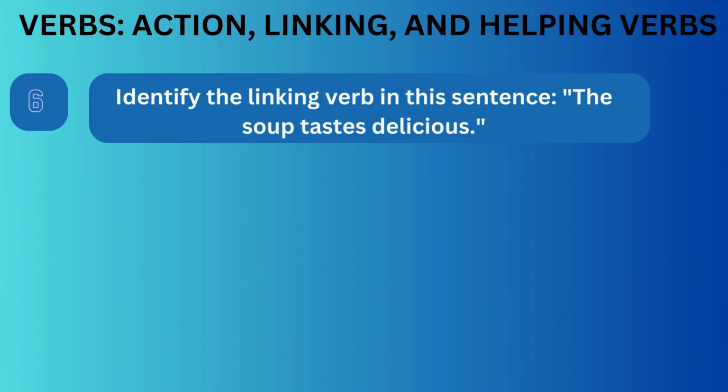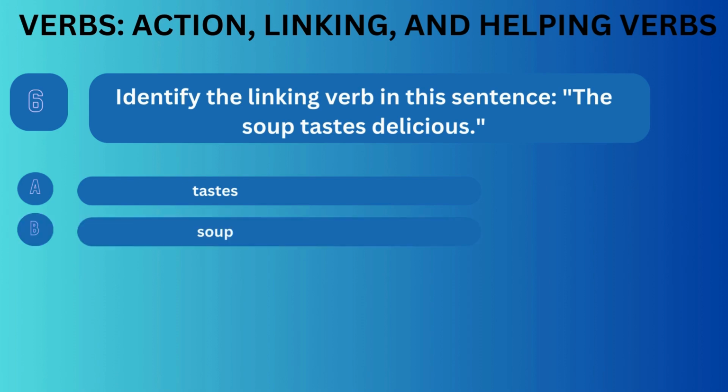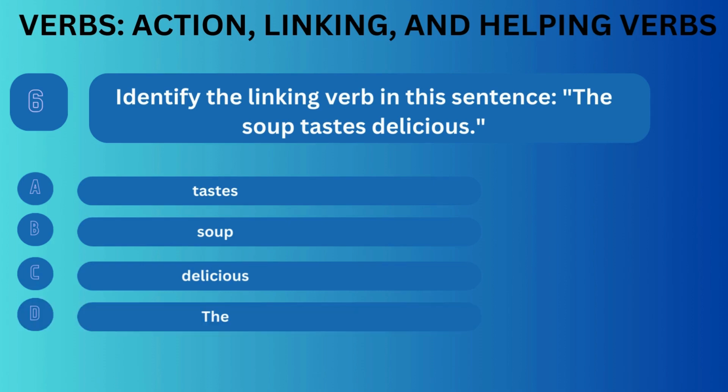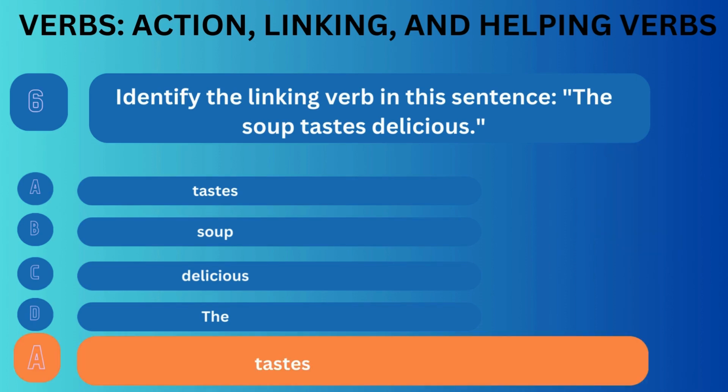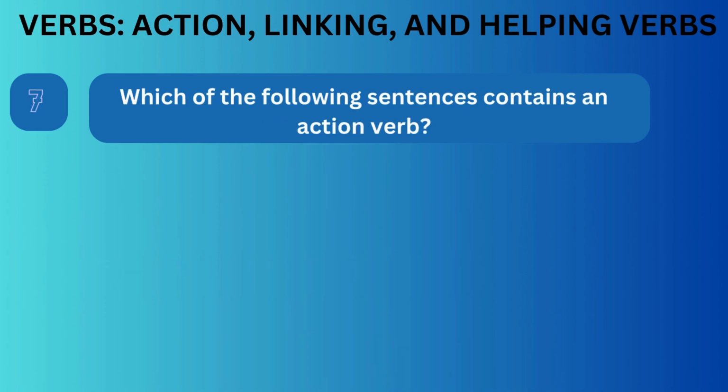Question number 6. Which of the following sentences contains an action verb? Option A, he is tired. Option B, she seems upset. Option C, they jump high. Option D, this looks difficult. Correct answer is A.